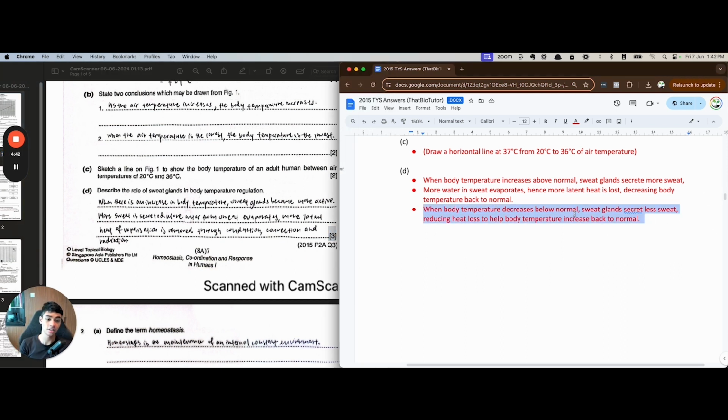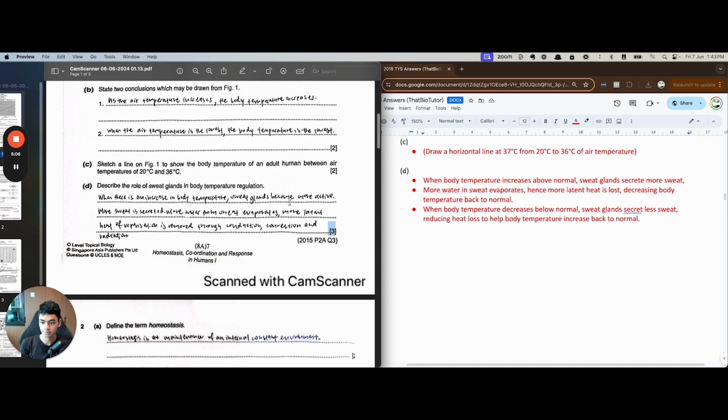Notice that for my third point, the elaboration is less because I already explained above the sweat, the latent heat part. So now I'm not really explaining in depth that much because I already had more elaboration above. So I already proved to the marker that I know the stuff, I know the content, and I don't need to repeat it for the opposite scenario word for word.